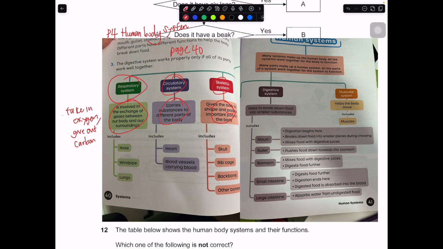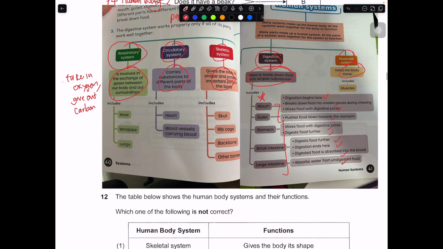Okay, give the body shape, protect the important parts. Muscular help the body to move. Digestive help to break them down into simpler substances. And you need to know the 5 different organs within the digestive system, and each of their own function. So this you really need to know very clearly, or rather by heart, so that you are able to answer digestive system questions.